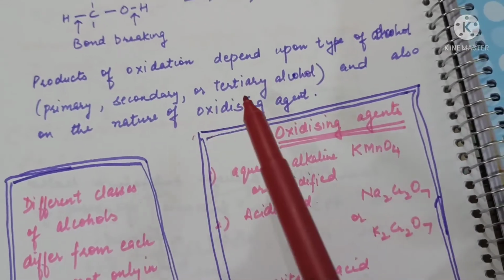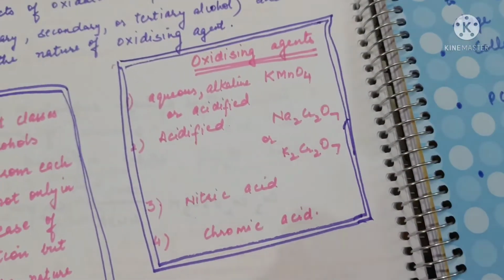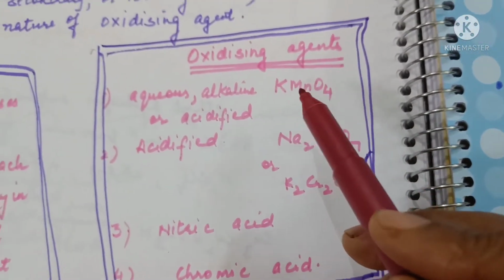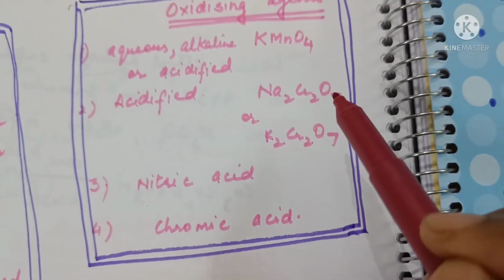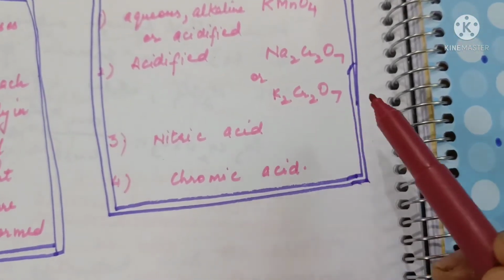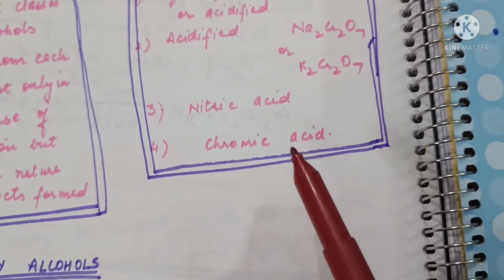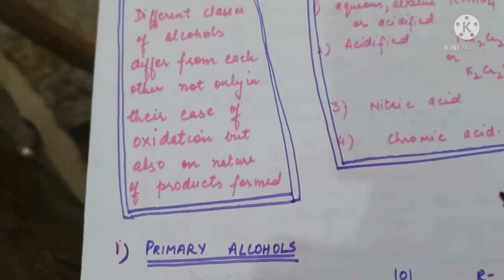And also on the nature of the oxidizing agent. The different oxidizing agents that can be used are aqueous alkaline or acidified potassium permanganate, or acidified sodium dichromate, or acidified potassium dichromate. Nitric acid can be used as oxidizing agent, and chromic acid can be used as oxidizing agent.